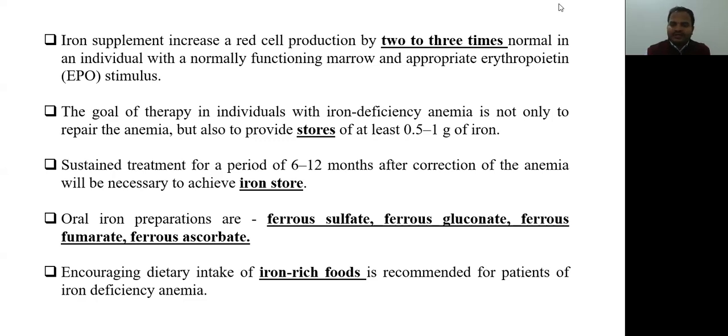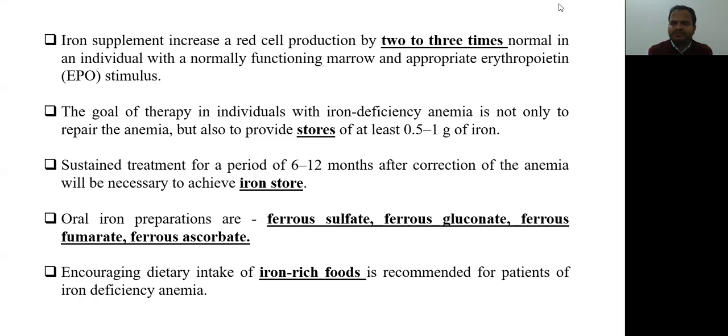Means if we have a patient with iron deficiency anemia, first of all we have to calculate how much iron deficiency is there, and after that we will not only supplement the required iron but also give some store amount of iron, that is half to 1 gram of iron extra more than the iron deficiency of that patient. Sustained treatment for a period of 6 to 12 months after correction of the anemia will be necessary to achieve iron store. Oral iron preparations are ferrous sulfate, ferrous gluconate, ferrous fumarate, ferrous ascorbate.